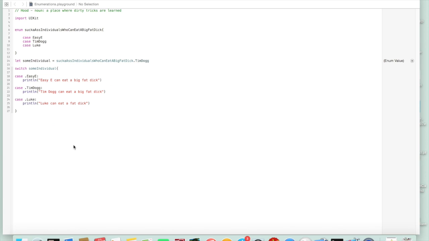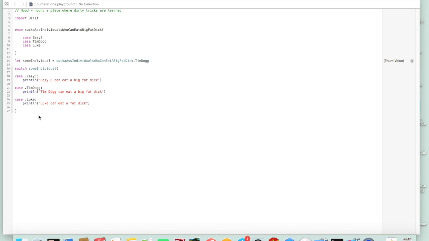So if you remember earlier, it was suggested that we add a default case just to complete this switch statement. So we did it one way so far. We've gone through and we've done Easy E, Tim Dog, and Luke. We've actually listed all of the elements of our enumeration.